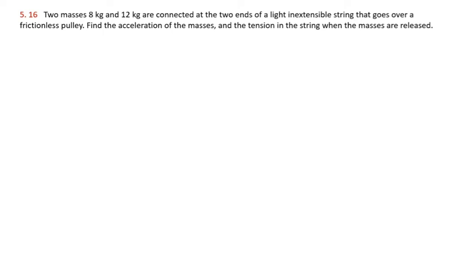There are two bodies of masses m1 8 kg and m2 12 kg connected at the two ends of an inextensible string that goes over a frictionless pulley. It means there is a pulley, and those two bodies are hanging. So this is the string. Actually, they are connected like this.